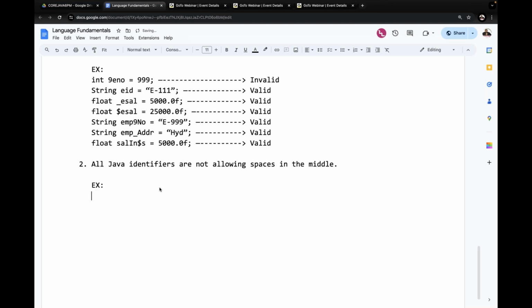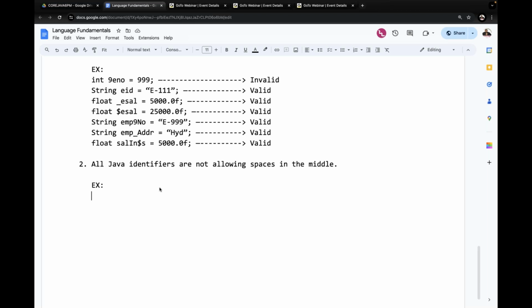This is what people commonly make mistakes on. Because of this point only, people make a number of mistakes in Java programming. First of all, we are very much habituated with the English language, and in English, between the words we provide some space. The same thing people try to apply in the programming language, and there we get errors.